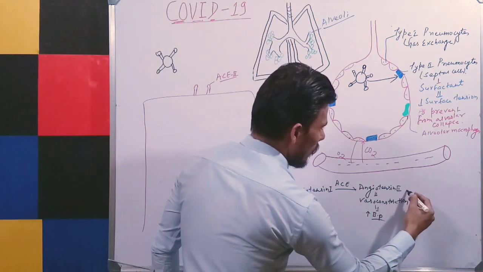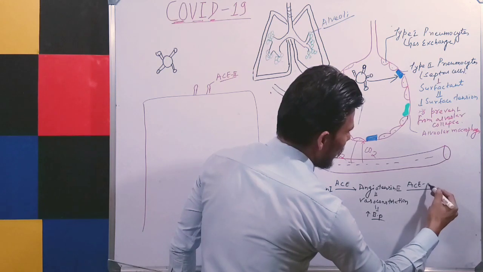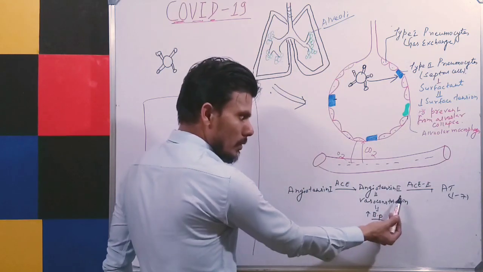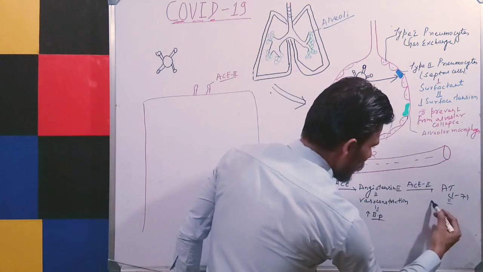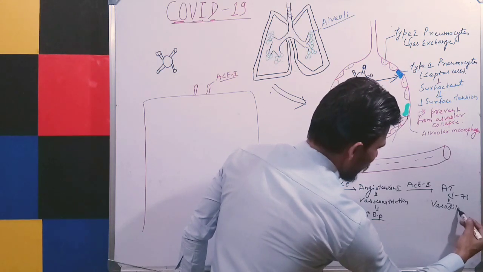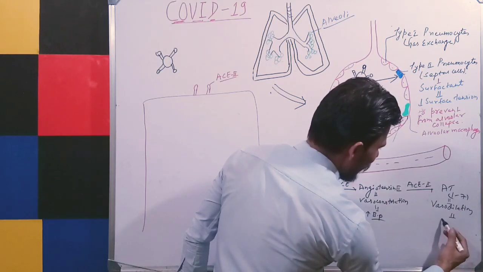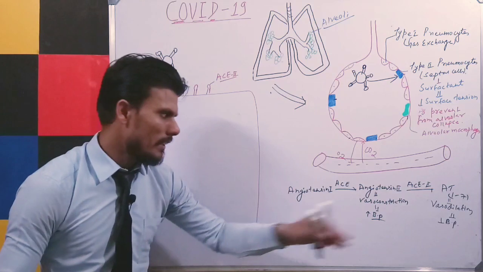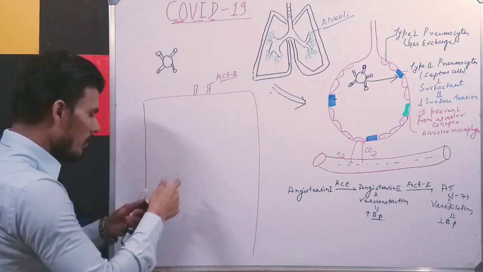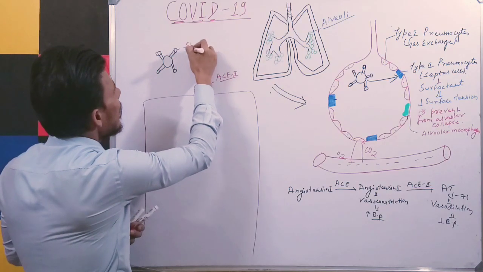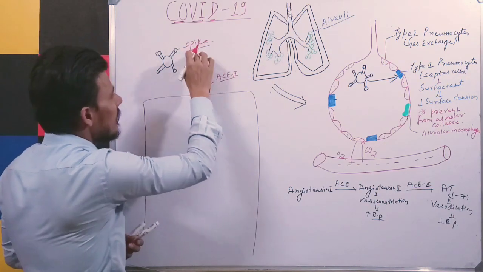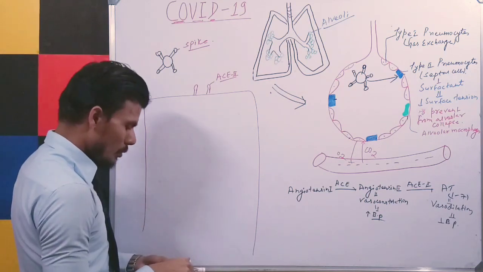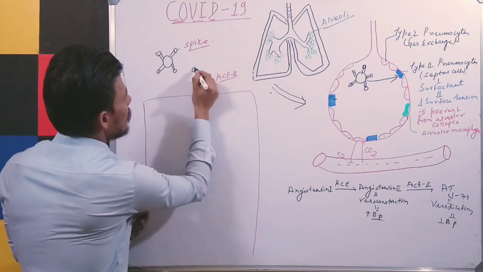The ACE2, the angiotensin converting enzyme 2, will convert angiotensin 2 to angiotensin 1-7, and the function is opposite to that of angiotensin 2. It will cause vasodilation, that will decrease the blood pressure, okay? I'm not discussing more detail about that, just remember that. And the spike protein present on this coronavirus has the strongest affinity to bind with this ACE2 receptor.